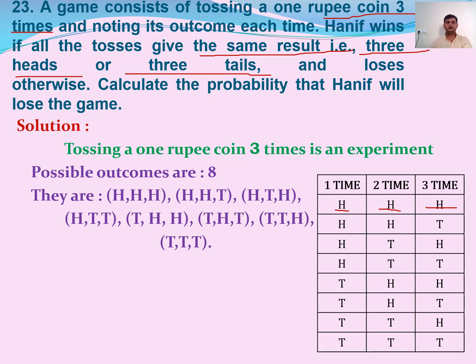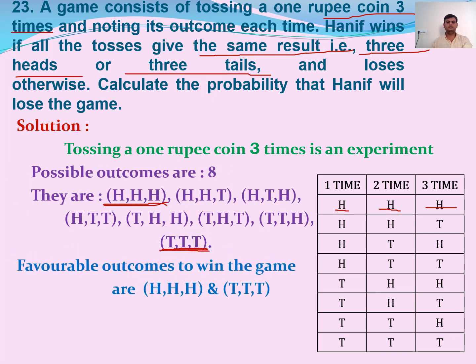Head, head, head; head, head, tail; head, tail, head; head, tail, tail; tail, head, head; tail, head, tail; tail, tail, head; and tail, tail, tail. Now the question: Honey wins if all the tosses give the same result, means 3 heads or 3 tails. So 3 heads, yes, here I have 3 heads, and 3 tails, again here I have 3 tails. So I have only 2 favorable outcomes. So when I get 3 heads, definitely Honey wins the game. When I get 3 tails, again Honey wins the game.